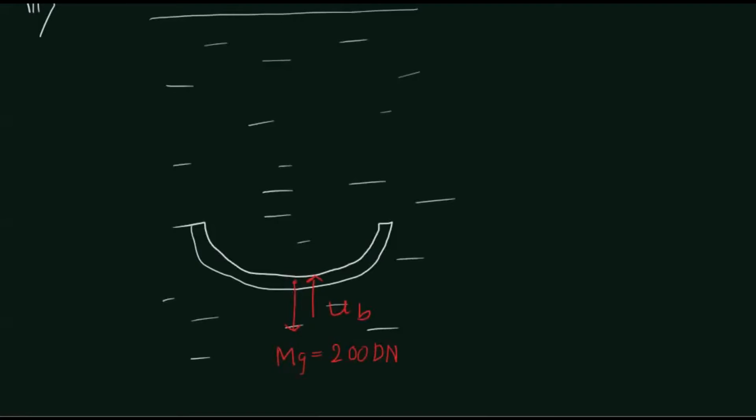Now you need to understand in this case that you do not have to consider the mass of the water which is inside the boat.